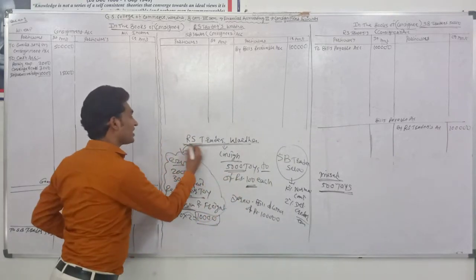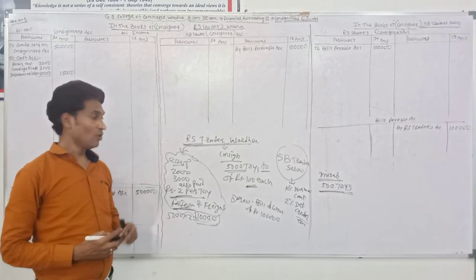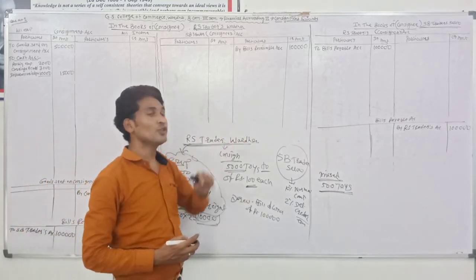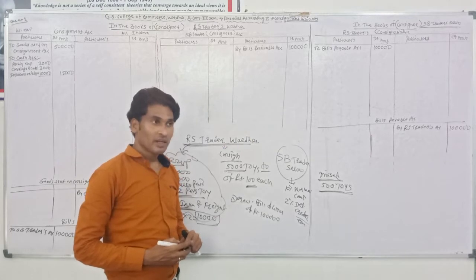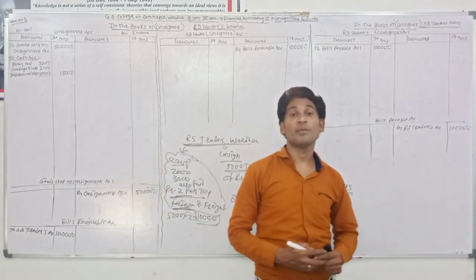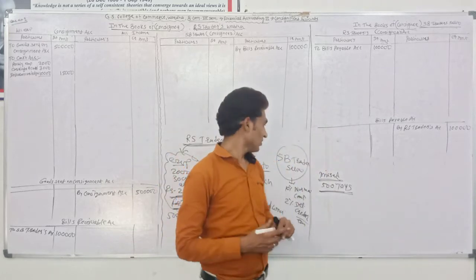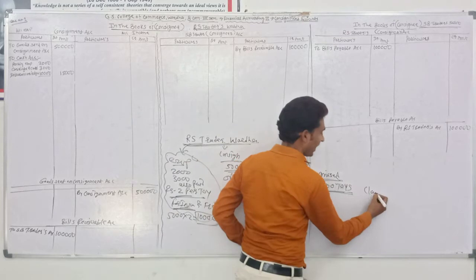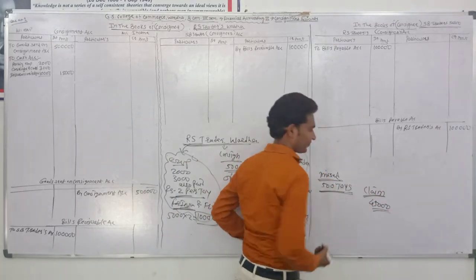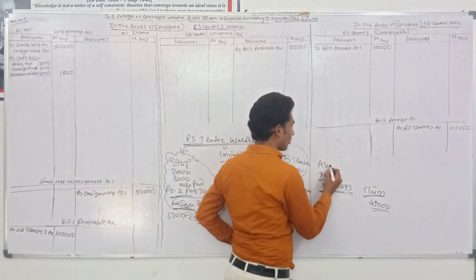So RES Traders make a claim on the insurance company because these goods are insured goods. The insurance company accepted the claim of rupees 45,000. Okay, it's called an abnormal loss.